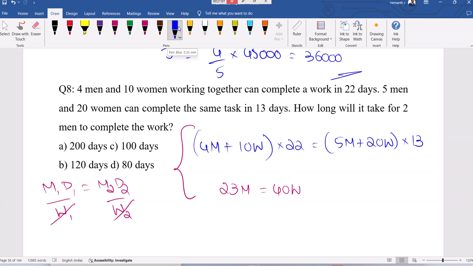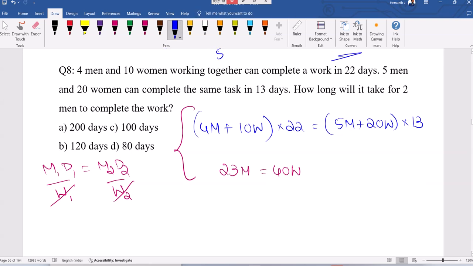Here relationship here 22 days. 4 men, 10 women. Now men is increased, women increased, 13 days. Perfect only. Okay, this is the relationship between them. Fine. Now take one of that equations. It's like 4 men plus 10 women. Okay, 40 women is equal to 23 men.